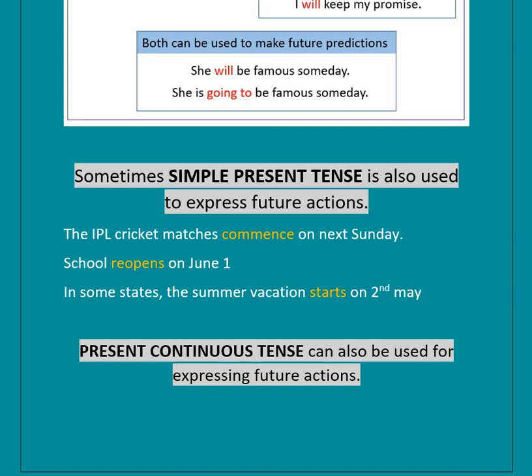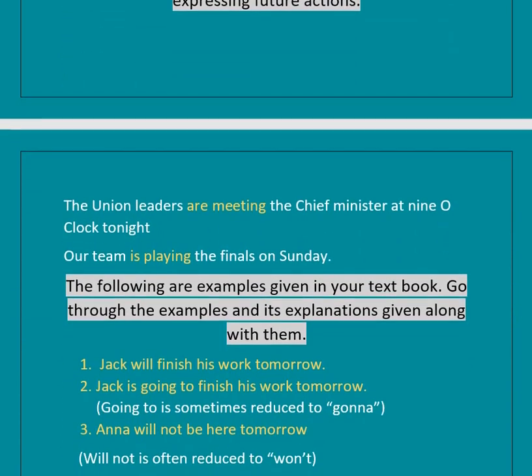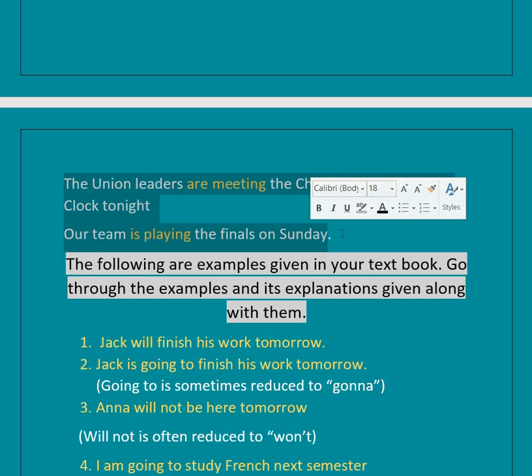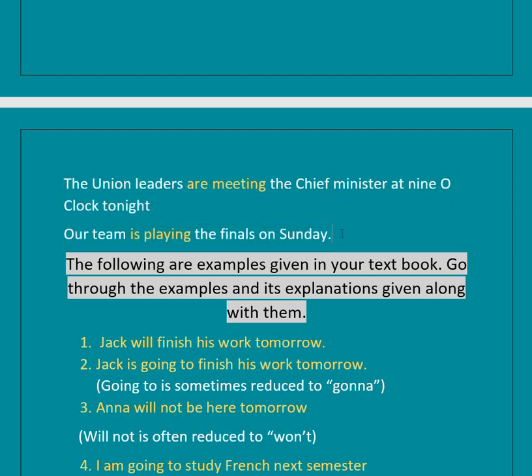Now, there are conditions in which present continuous tense is also used for expressing future actions. For example, union leaders are meeting the chief minister at 9 o'clock tonight. Are meeting. Our team is playing the finals on Sunday. So, remember this. Simple present, present continuous, etc. are also used for expressing future.